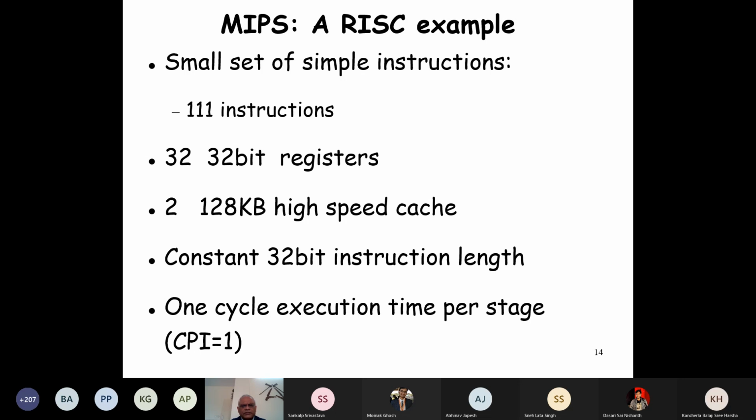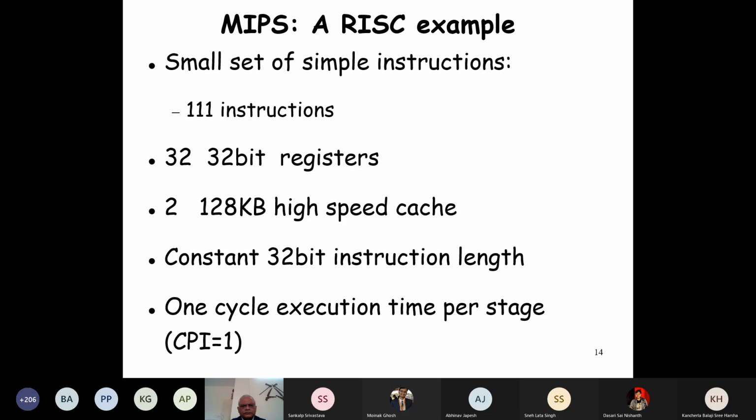We'll not look at all 111 instructions. There are 32-bit registers, as is the case with most RISC architectures. 2 high-speed caches, 128 KB each. All instruction size is 4 bytes.